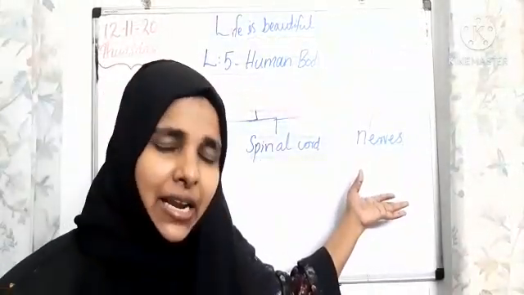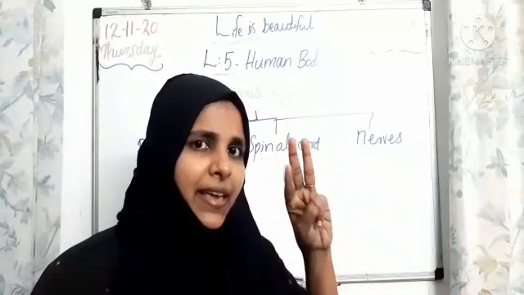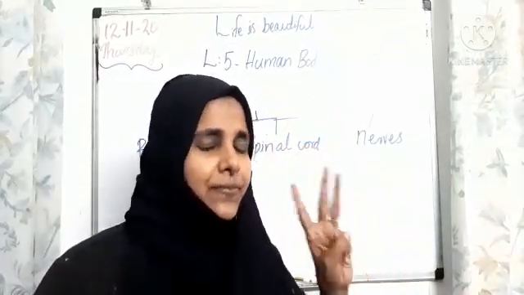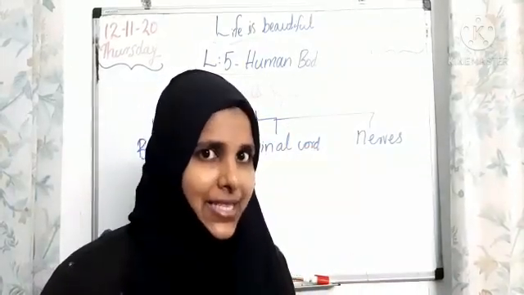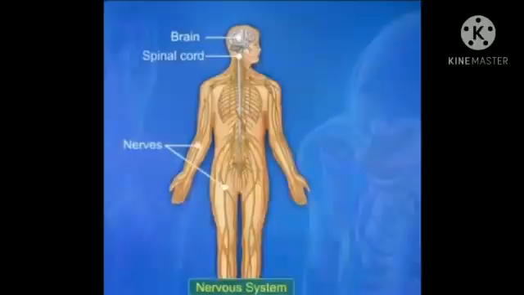In our last class we discussed the respiratory system. What are the main 3 parts, children? Do you remember that? What are they? That is nose, windpipe and lungs. These are the 3 parts of the respiratory system. Clear, all of you? Now we are going to learn about our nervous system.